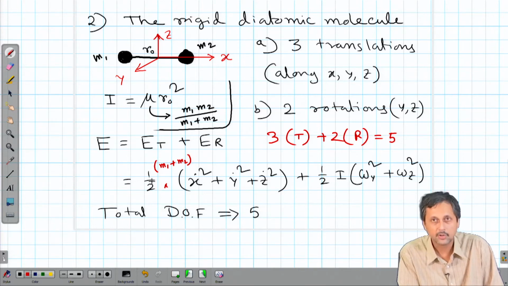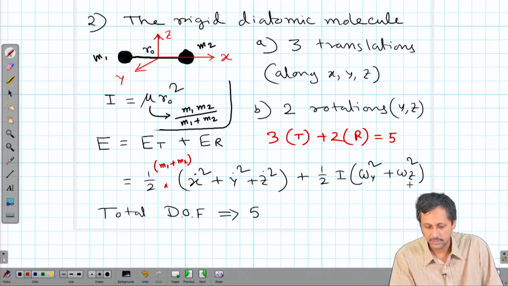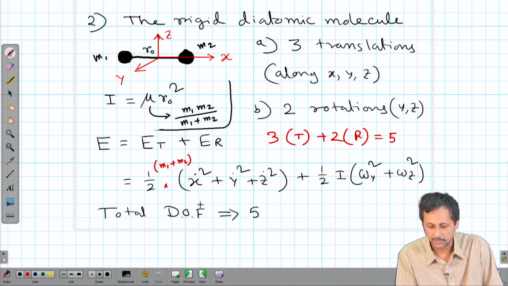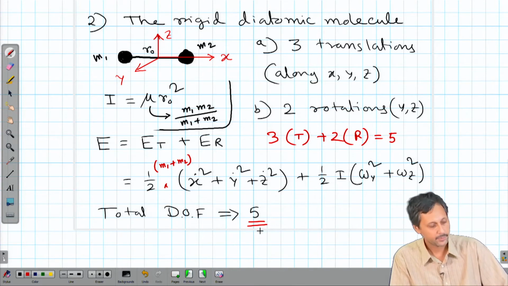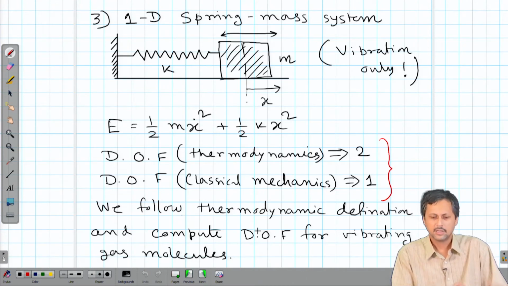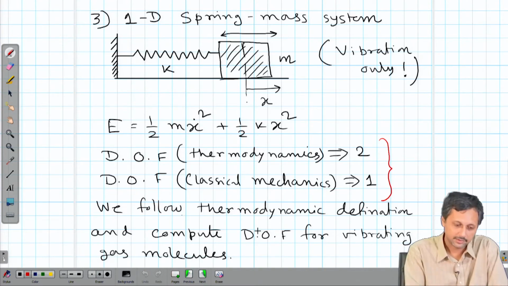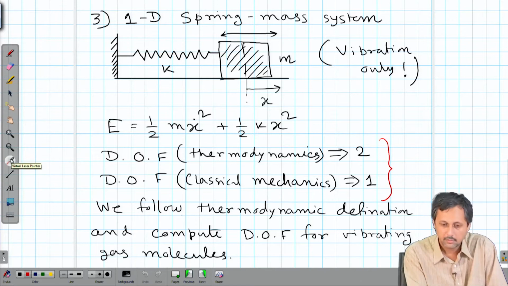Now, once again, how many quadratic terms? 1, 2, 3 here and 1, 2 here. So, altogether the total number of degrees of freedom once again is 5. So, even for this case, the classical mechanics definition and the thermodynamic definition tally. Now, let us take another very simple example of a one dimensional spring mass system. We all know this, right?